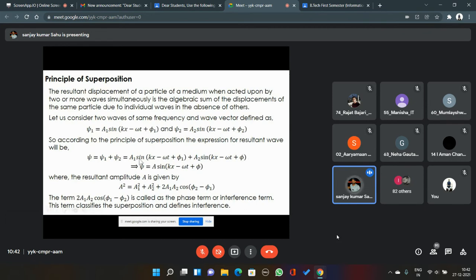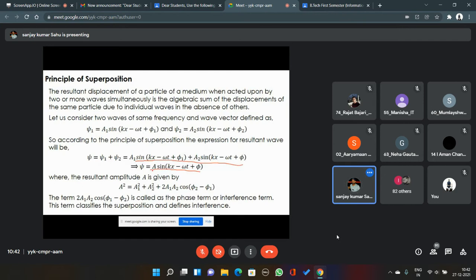When you do mathematical addition between these two waves, psi one and psi two, then after a little mathematical manipulation using trigonometric formulas like sine C plus D, sine C minus D, you will end up with an expression which looks like this: psi equals A sine (kx minus omega t plus phi). Exactly this.